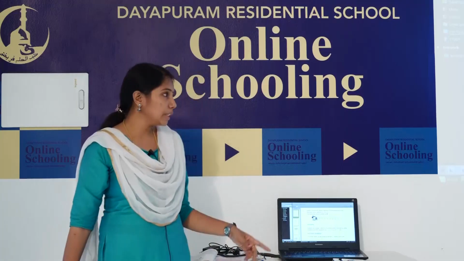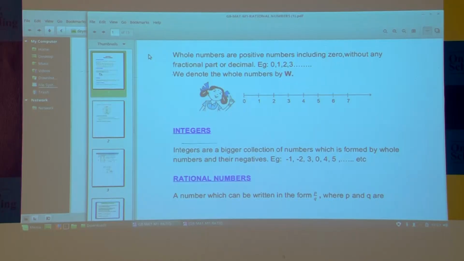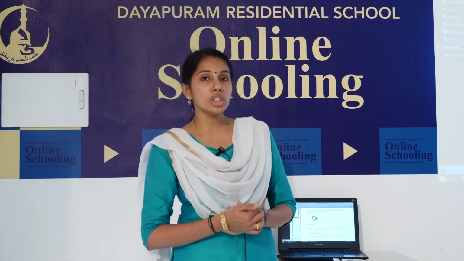So the definition of integers: integers are a bigger collection of numbers which is formed by whole numbers and their negatives. Examples of integers: -1, -2, -3, 0, 1, 2, 3, 4, 5, etc. Okay. Next we are going to discuss rational numbers.